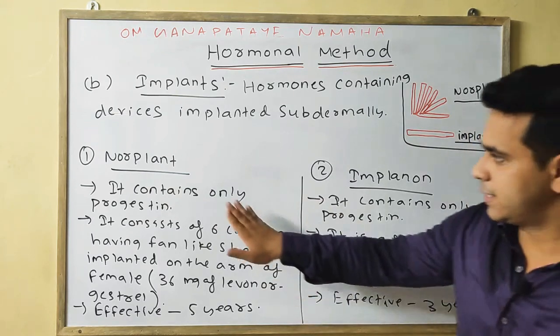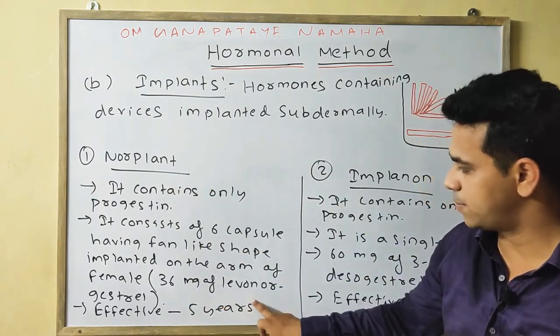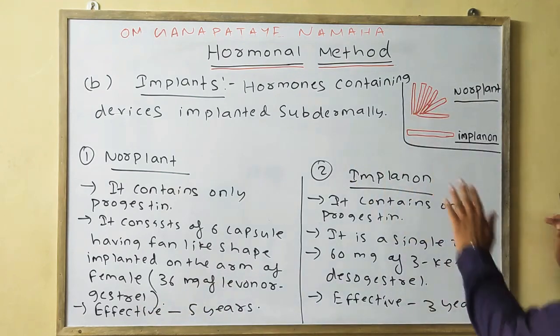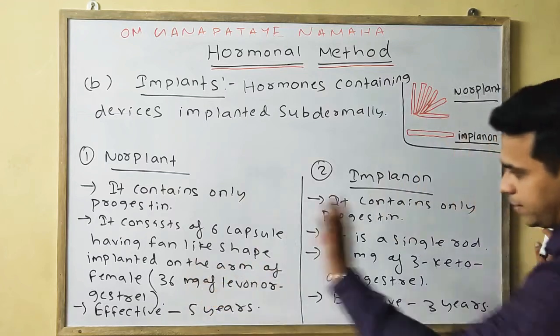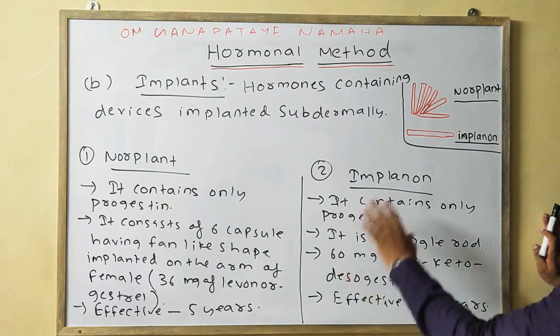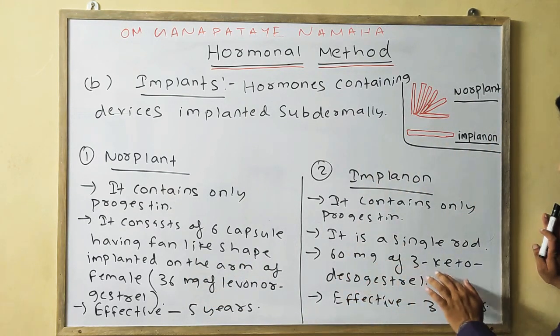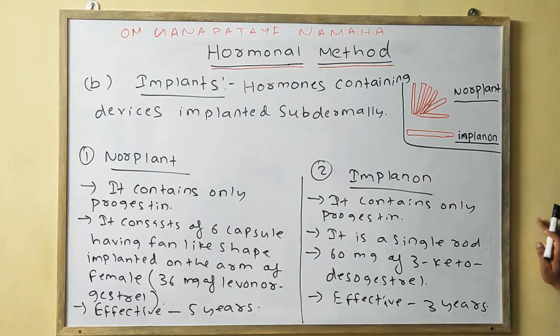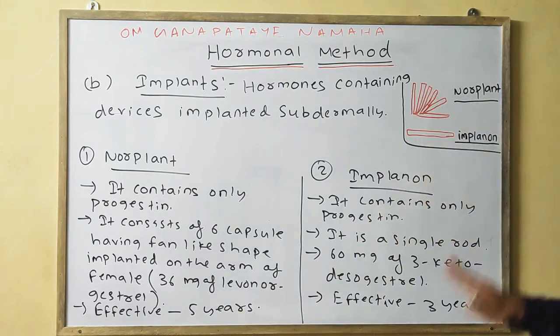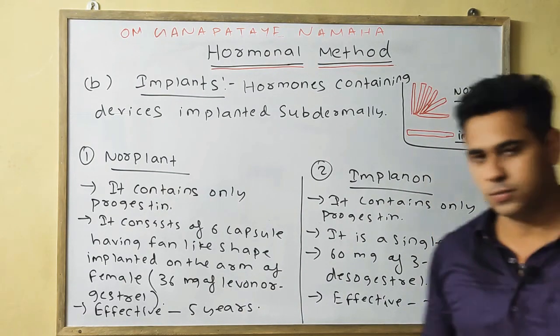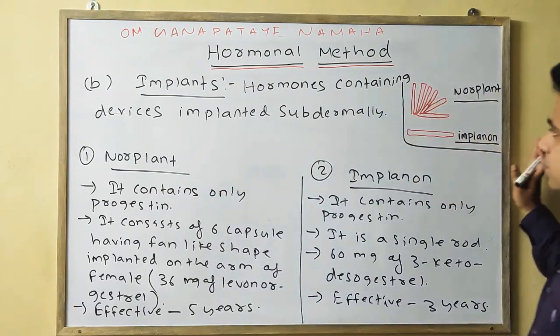The Norplant consists of 36 milligram of levonorgestrel, whereas the Implanon consists of 60 milligram of 3-keto desogestrel. And the Norplant is effective for about 5 years, whereas the Implanon is effective about 3 years. Please note down.